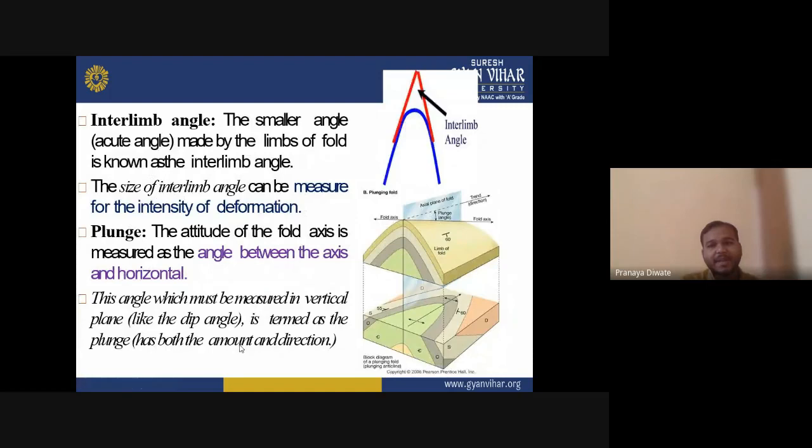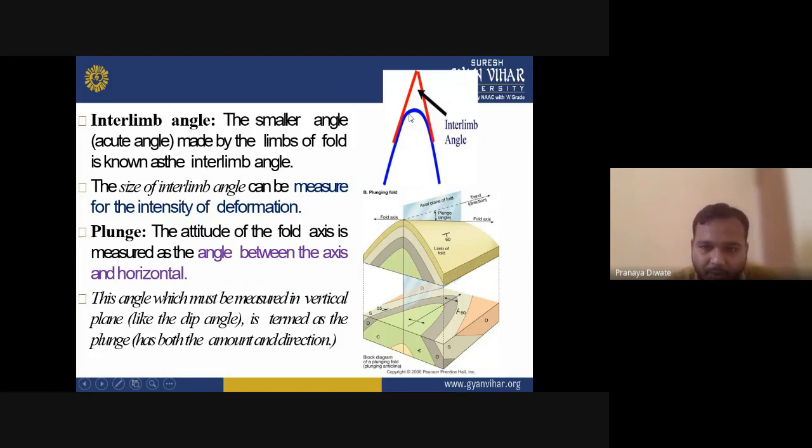Then the terminology next to that, you have the interlimb angle. What is meant by interlimb angle? The smaller angle made by the limbs of a fold is known as the interlimb angle. It's very easy to understand if you look at this picture in detail.